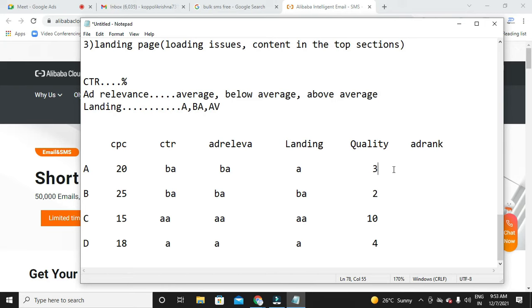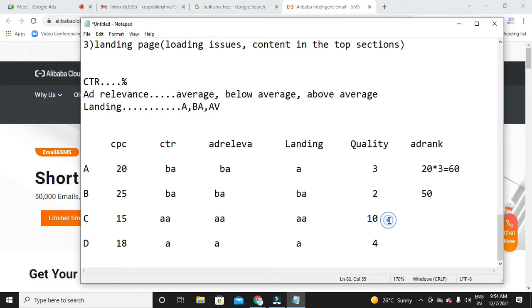First, the ad rank of A. A is 60: bidding into quality score, 20 into 3, it's 60. Next, B: 25 into 2, it's 50.